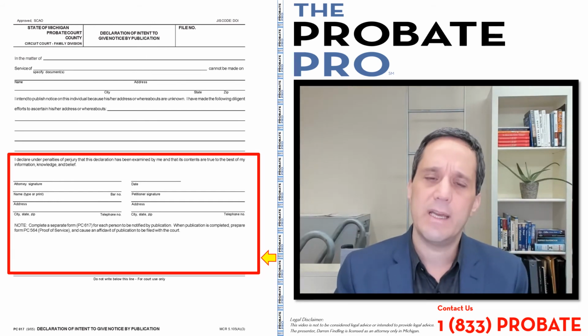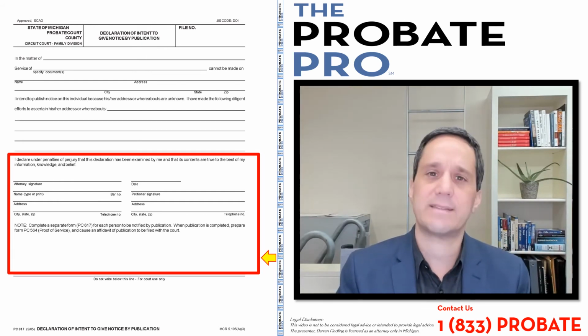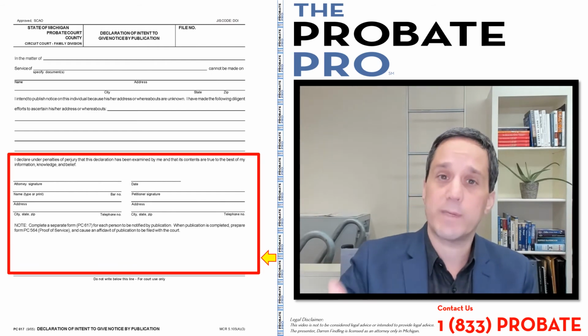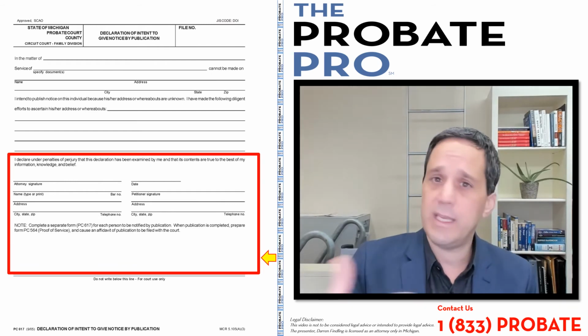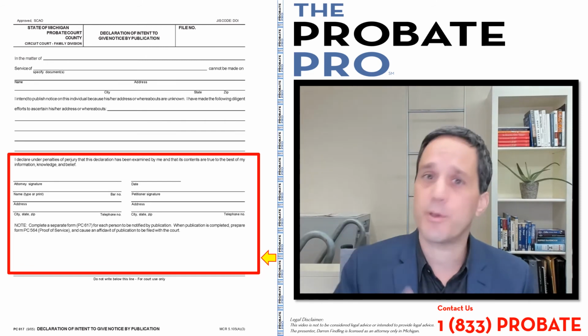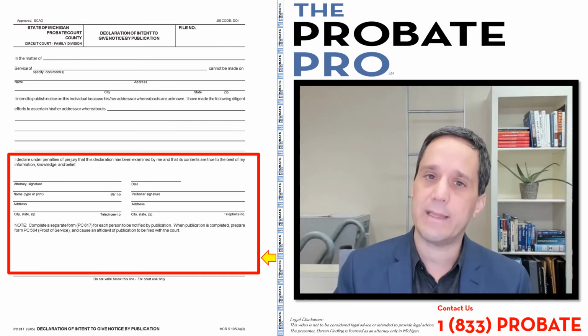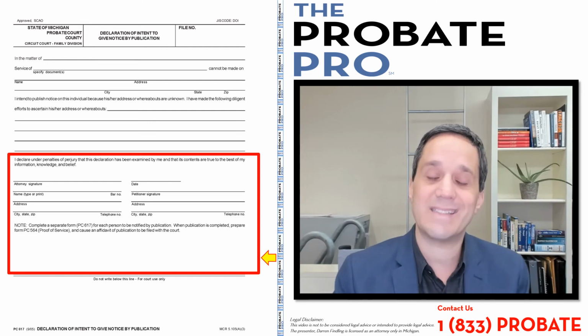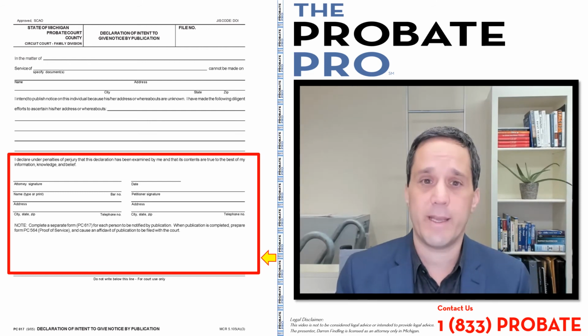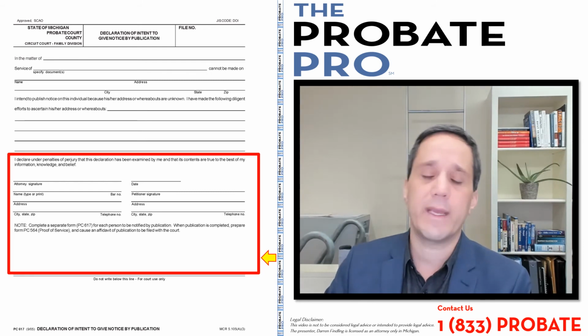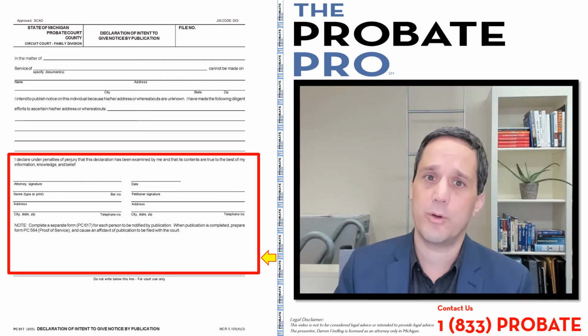This is really a process in which we know that most people receive their mail, most people get emails, most people pick up their phone, but the moment it's published in a legal newspaper, it's very likely that that recipient is not going to see that information unless they are really in tune to reviewing legal notices through a legal newspaper.